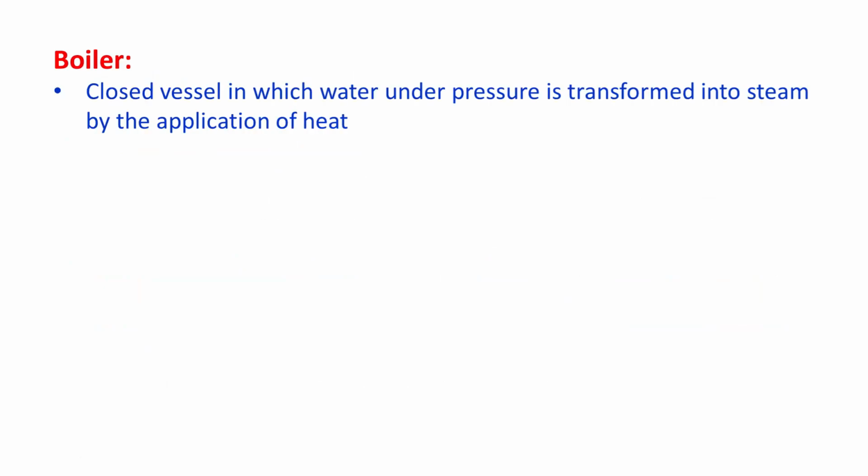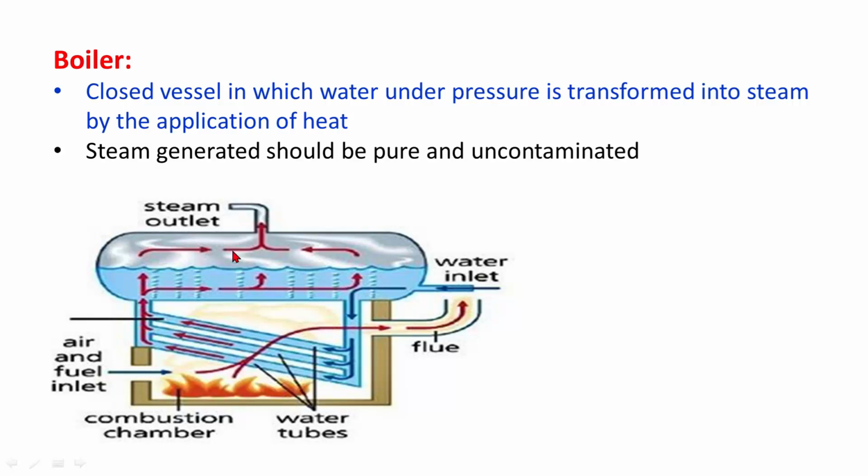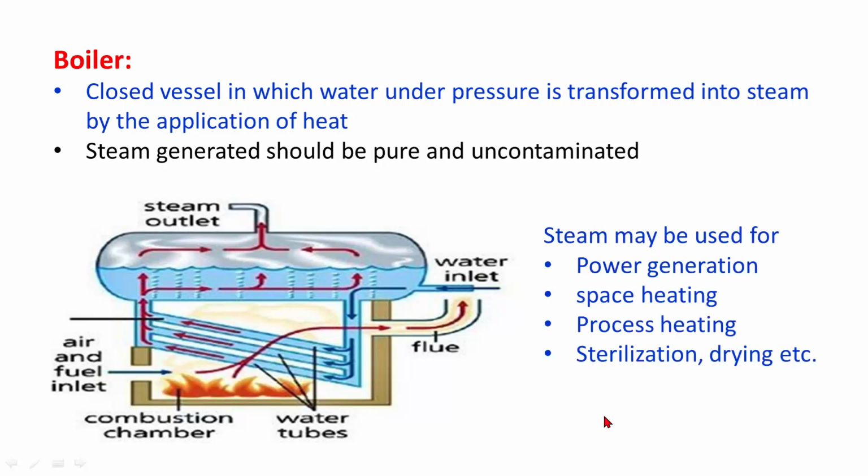What is a boiler? It is a closed vessel in which water under pressure is transformed into steam by the application of heat. So, steam generated should be pure and uncontaminated. Steam may be used in industries for power generation, space heating, process heating, sterilization, and drying, etc.